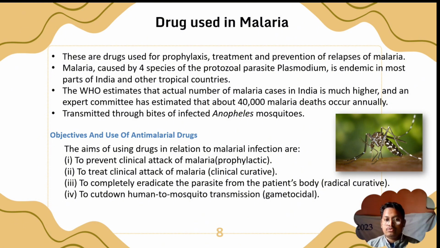Objective and use of anti-malarial drugs. The aims of using drugs in relation to malarial infections are to prevent a clinical attack of malaria, which is prophylactic, to treat a clinical attack of malaria, to completely eradicate the parasite from the patient's body, and to cut down human to mosquito transmission, which is gametocidal.